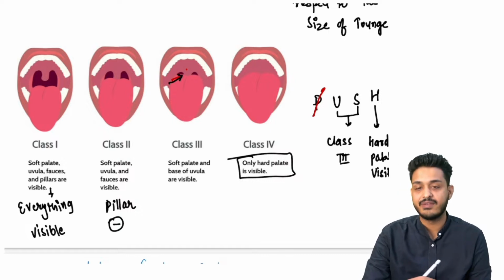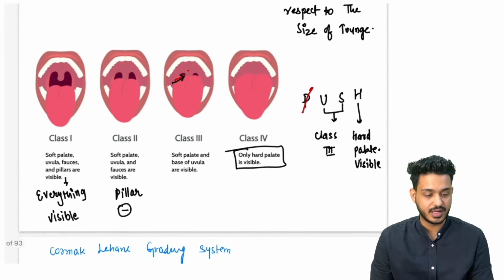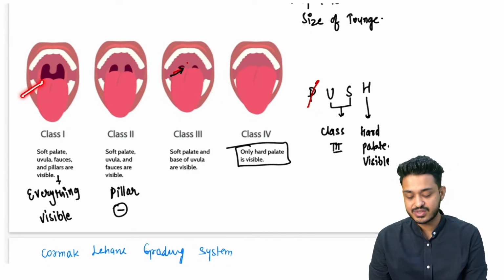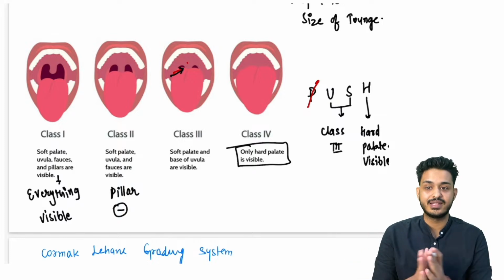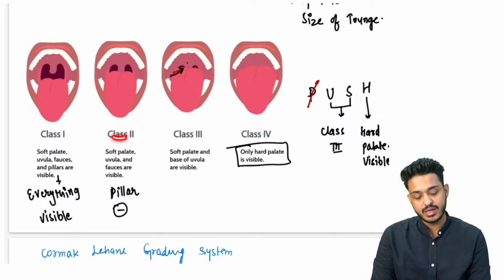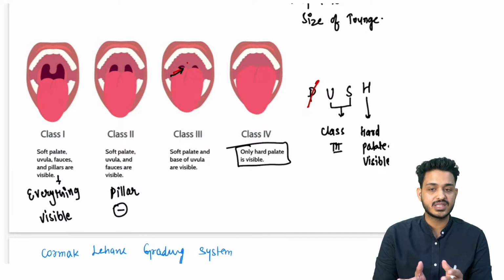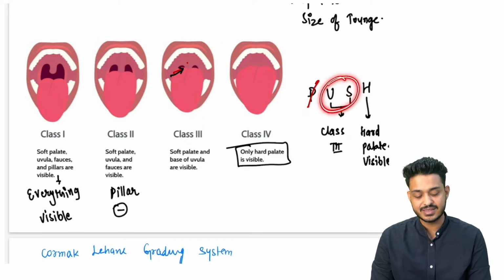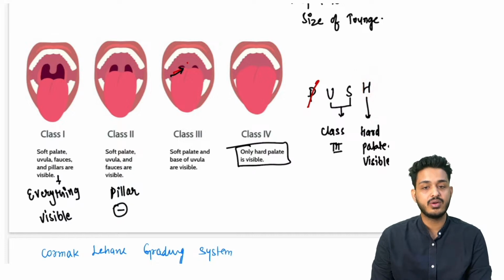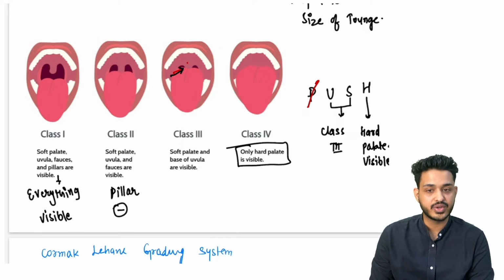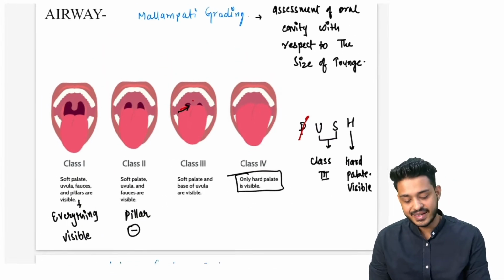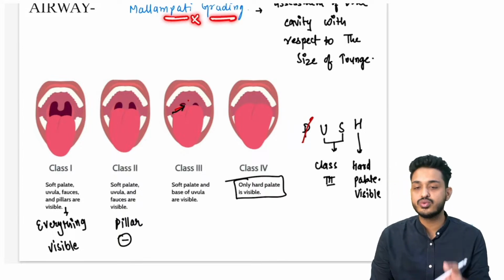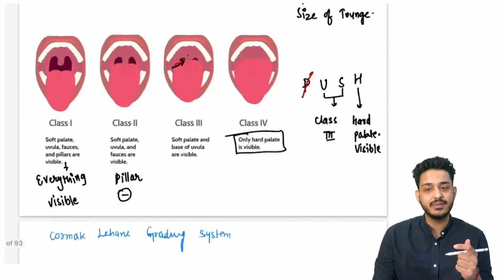I will be asking you certain questions so that I hope you can understand this. So this is going to be class 1, सब कुछ दिख रहा है, everything visible. Class 2 क्या नहीं दिख रहा, P is going to be absent, pillars are not visible. Class 3 U for base of uvula is visible, as well as soft palate is going to be visible. And class 4 is going to be only and only hard palate is visible. So these are the grading system. This is your Mallampatti grading. So 2 grading we have understood till now, ASA grading, Mallampatti grading.